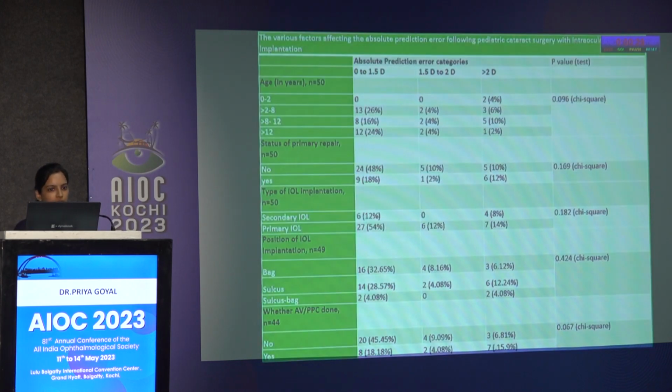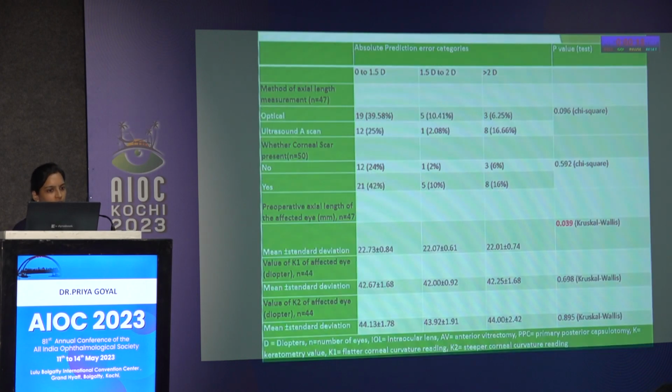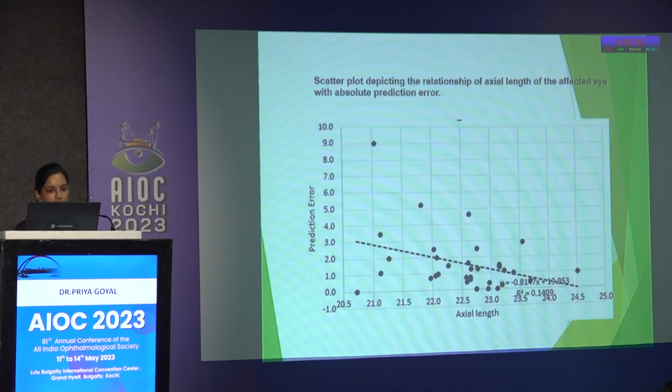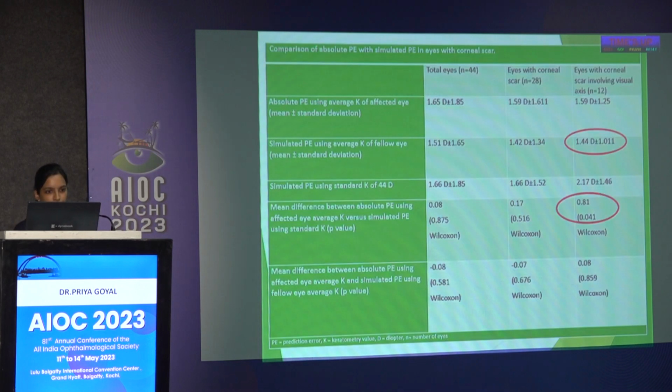The following factors were studied to see if there is an effect on the prediction error. There was no significant p-value seen in age, status of primary repair, type of IOL implantation, position of IOL, whether AV or PPC was done or not, the method of axial length measurement, the presence of corneal scar, or the keratometry values. The only significant p-value was found in the preoperative axial length, and we can see in this scatter plot graph that the smaller the axial length, the higher the prediction error seen.